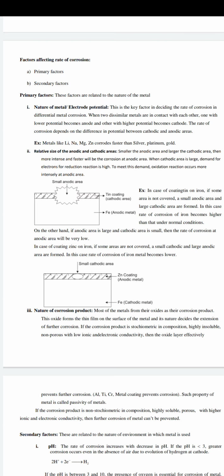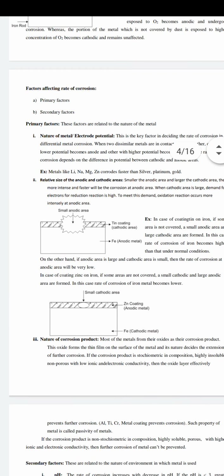When the rate of corrosion is more, it is not useful for the design. It is a waste of money, time and energy. So the first point is the nature of the metal, where we consider electrode potentials. For example, you can use iron and lead, or iron and nickel, instead of iron and copper.